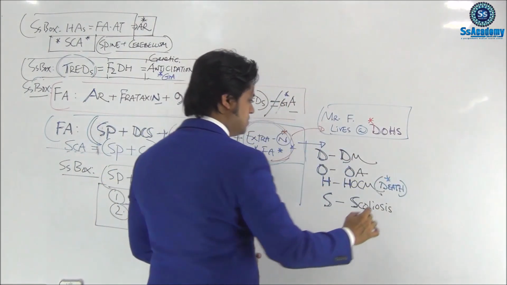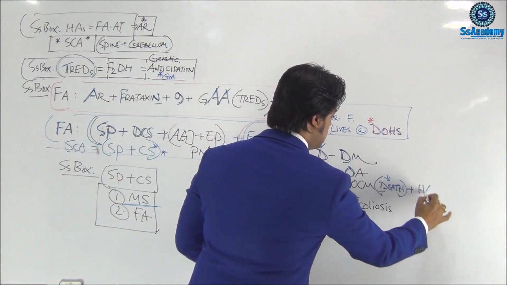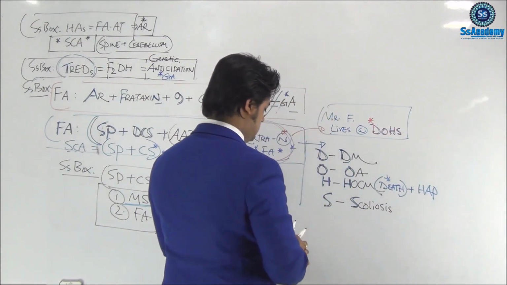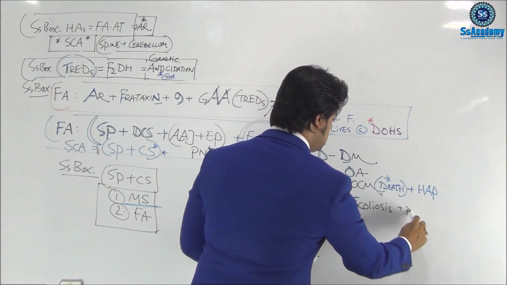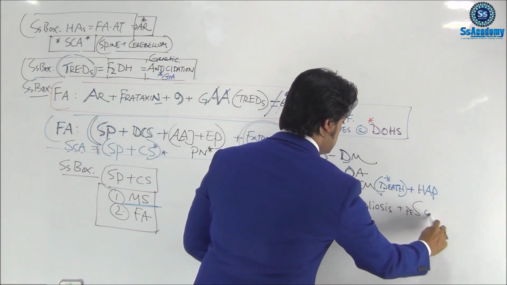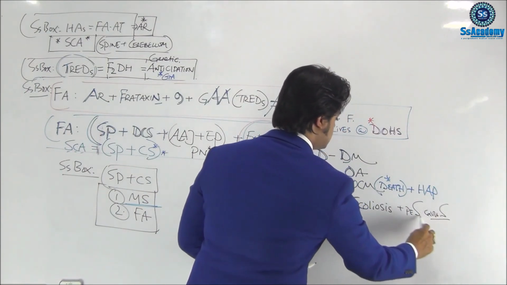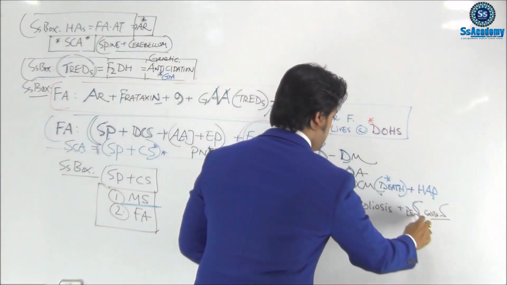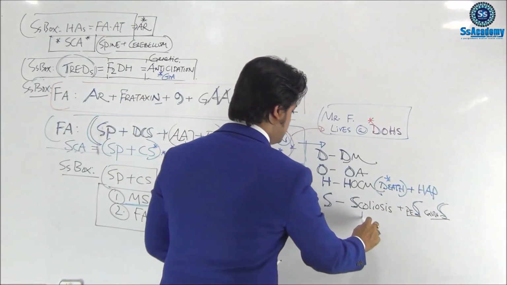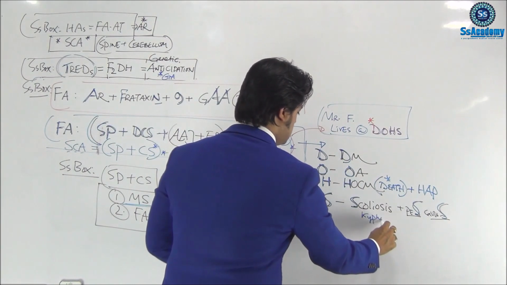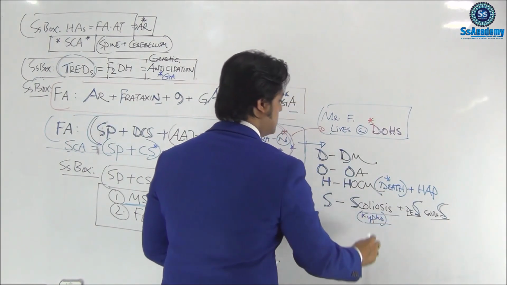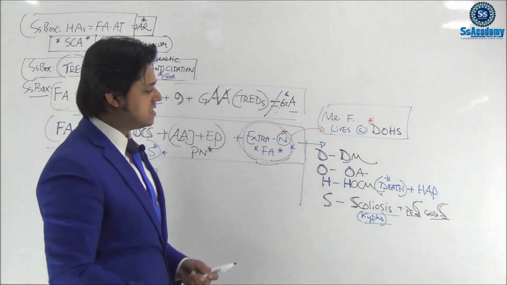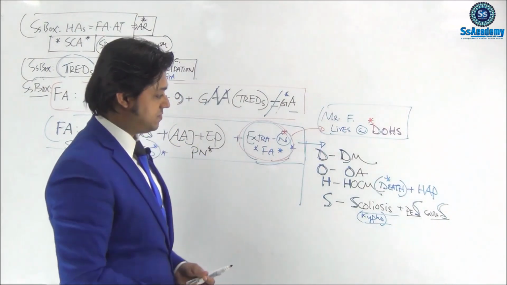I'm adding more important features: H for high arched palate, and S for pes cavus. Write it down the way I'm writing: S for scoliosis or kyphoscoliosis.